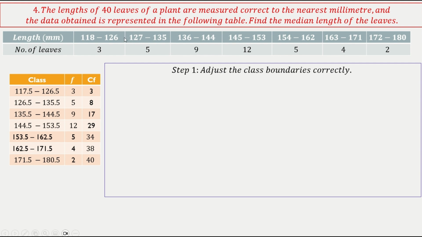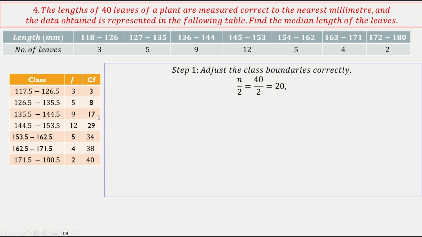By doing this, you are basically making the class without any breaks, so you are not missing any terms. Readjust it, and these frequency values do not change. It shows that three leaves are of size 118 to 126. If I consider a class of 117.5 to 126.5, this 118 and 126 fall in the same class, so it will still be 3 only. That is how we do frequencies and cumulative frequencies.